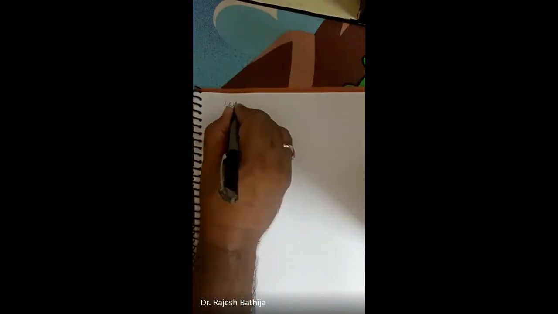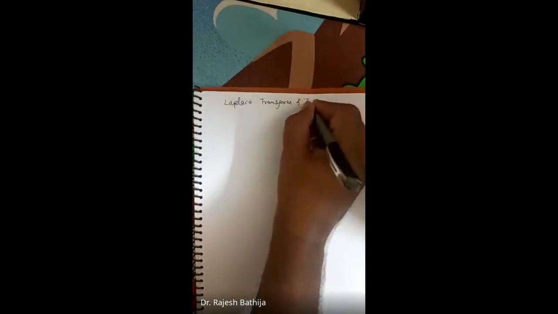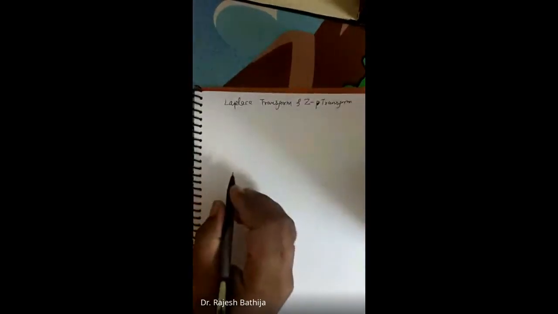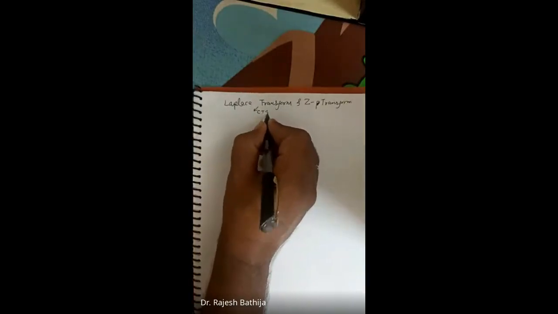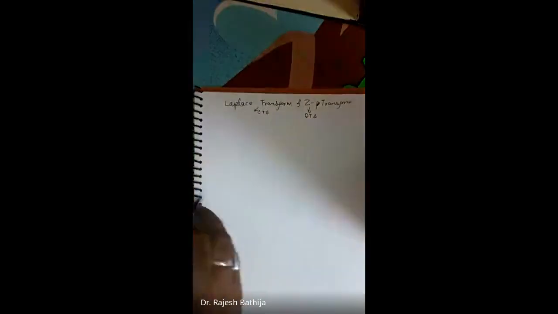So now in this signal and system lecture, we start with the new topic, that is the Laplace transform and Z transform. We do them parallelly, although it is written in the syllabus in another, different form. Actually, the Laplace transform is used for continuous time signals and the Z transform is used for discrete time signals. Right? That is the first thing.